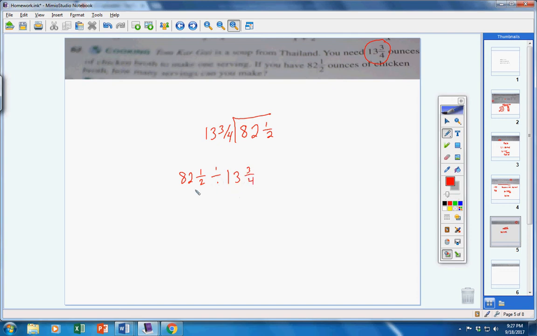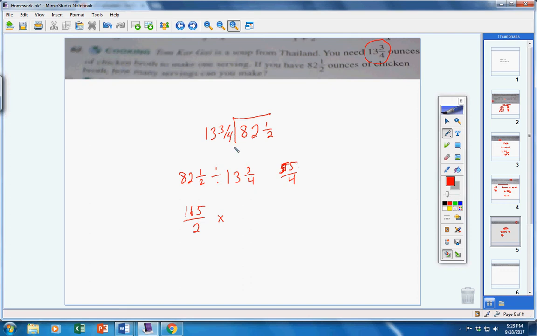So this would be 165 over 2, okay, times, now this would be 45 over 4, no, 55 over 4. 4 times 13 is 52, plus 3 is 55, okay.